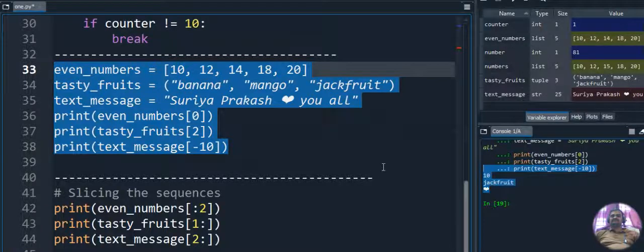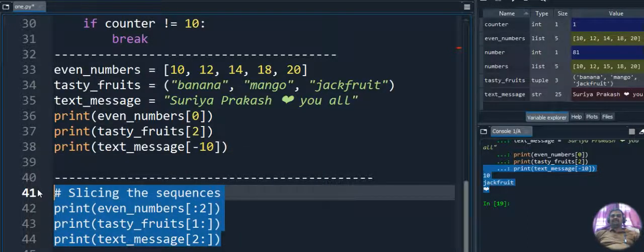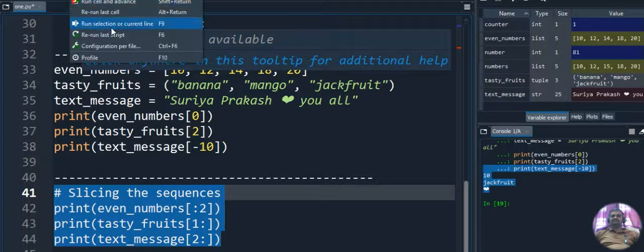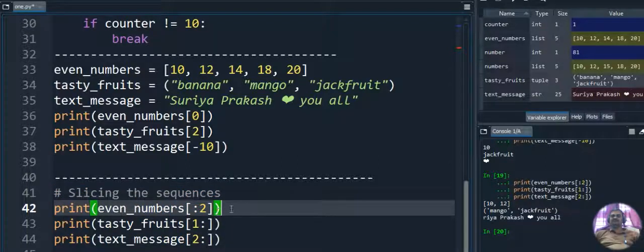So slicing the sequences, the same example we are taking and we are using slicing. First I will execute this code so that you can see the output, then I will explain, so it's easy for you to understand how the program executes. First we are taking even number [:2], open square bracket, :2, close square bracket. For this statement, what does it display as output? 10 and 12. That means the first two positions will be taken, that is 0 and 1 will be taken before 2, and that will be displayed as output here.